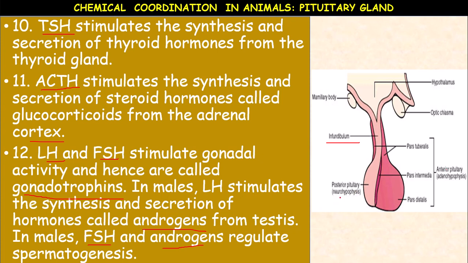The posterior pituitary is also called neurohypophysis, and the anterior pituitary is also called adenohypophysis, with pars distalis and pars intermedia. The pars intermedia is combined in humans.